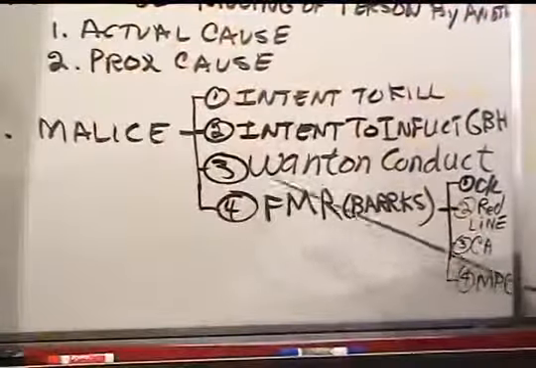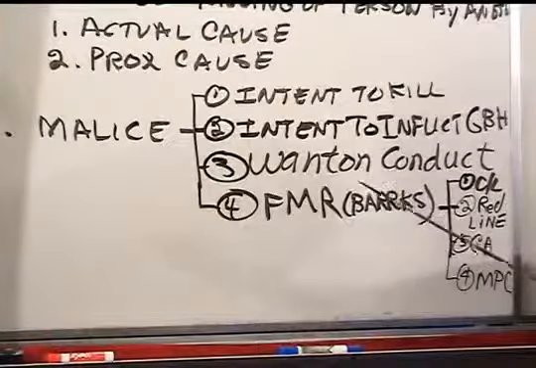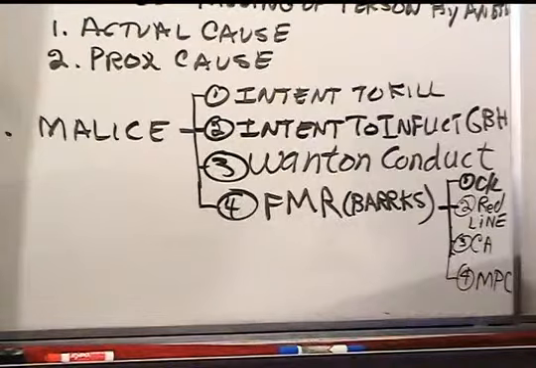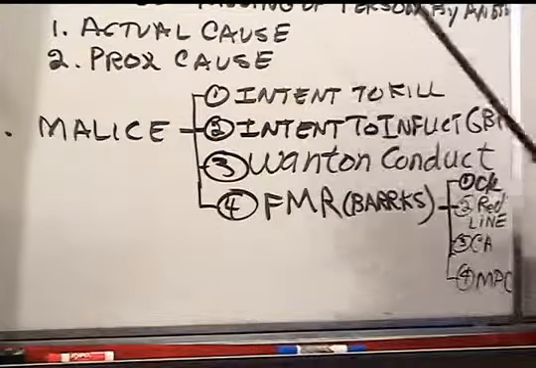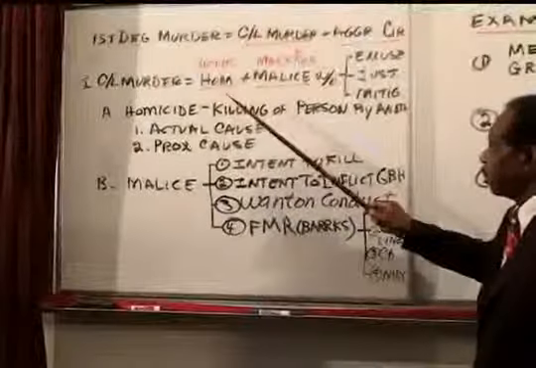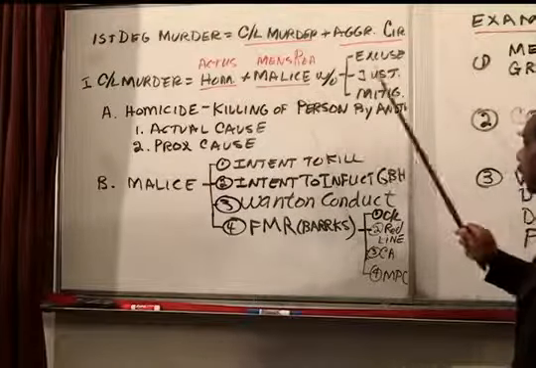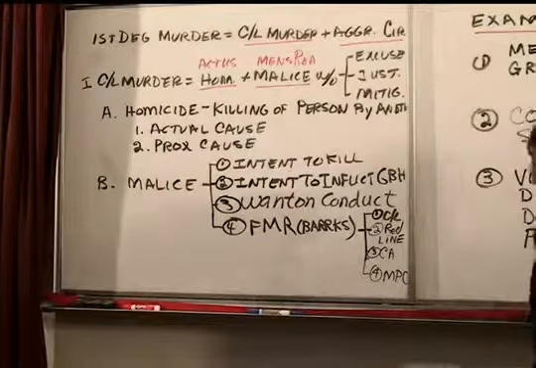There are 4 forms of malice: intent to kill, intent to inflict great bodily harm, wanton conduct, and the felony murder rule. Now, this brings us to the next part of common law murder: without excuse, justification, or mitigation. So we need to deal with all 3 of those.